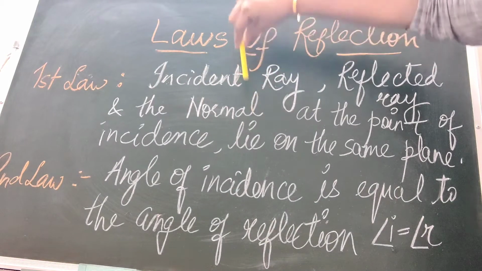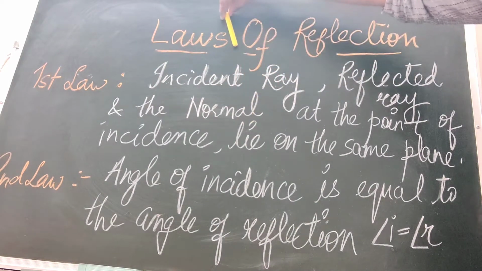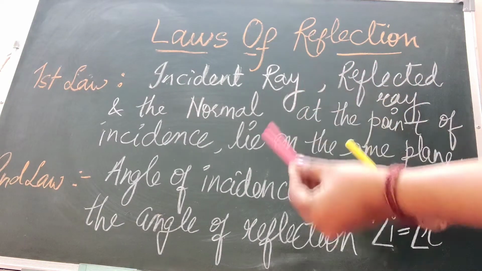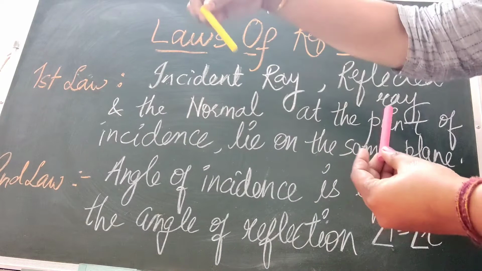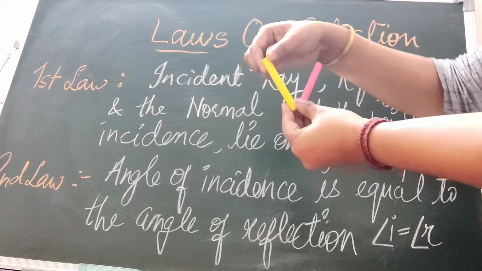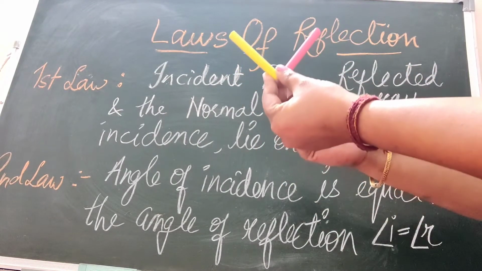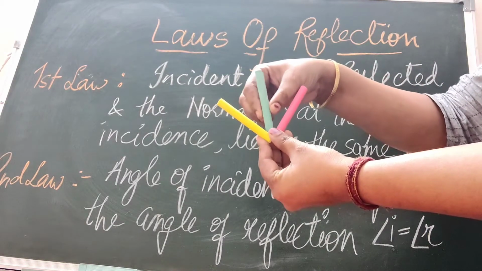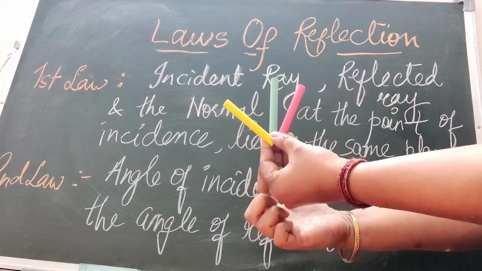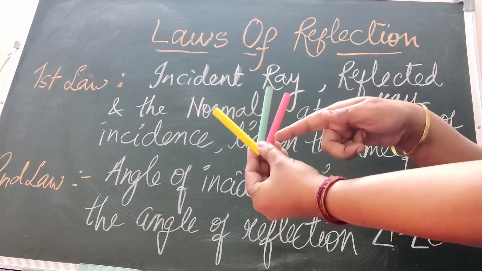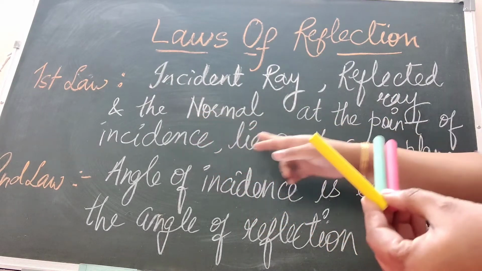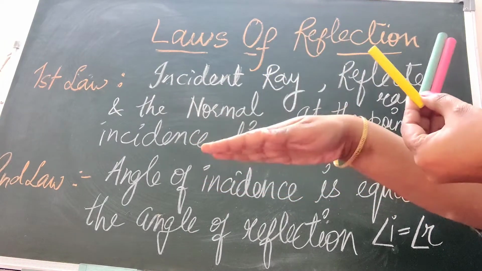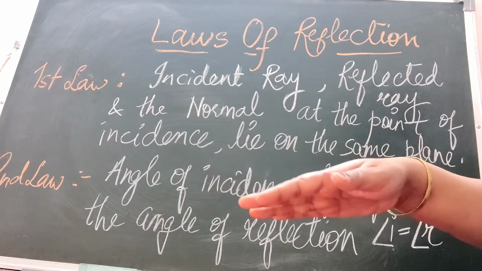But let us take up one single ray, the incident ray. The incident ray, the reflected ray, I'm using the color chalk pen which I have used to draw the diagram. The incident ray, the reflected ray, right? At the point of incidence, I'm taking up another chalk to represent the normal, that is 90 degrees. This is the point of incidence where my thumb is lying. So at the point of incidence, they lie on the same plane. Plane is same. You have talked about the plane in your maths classes.